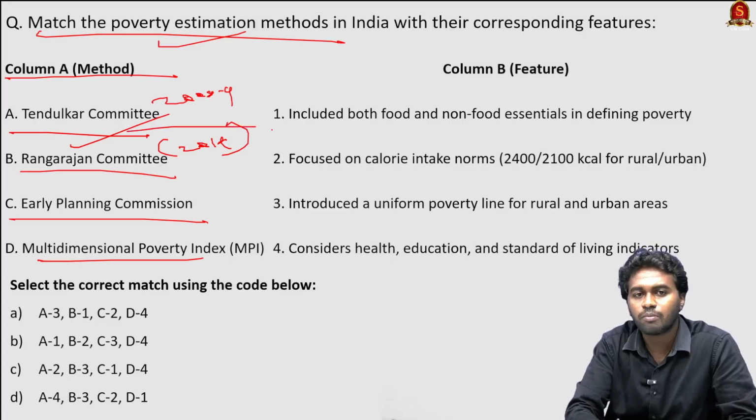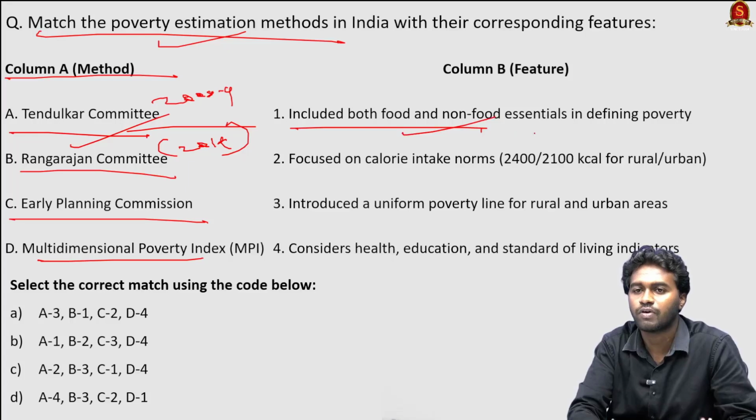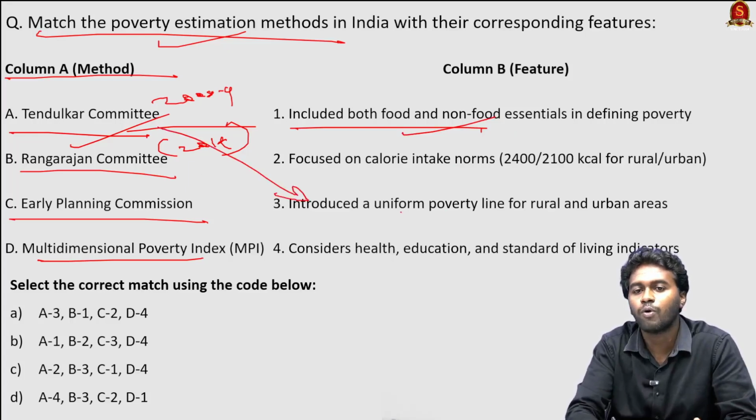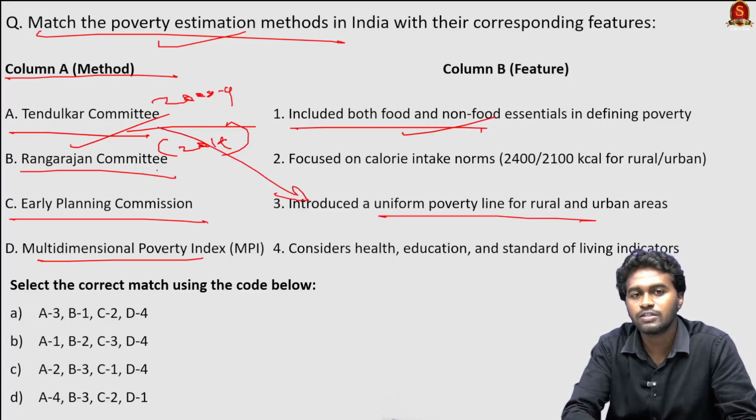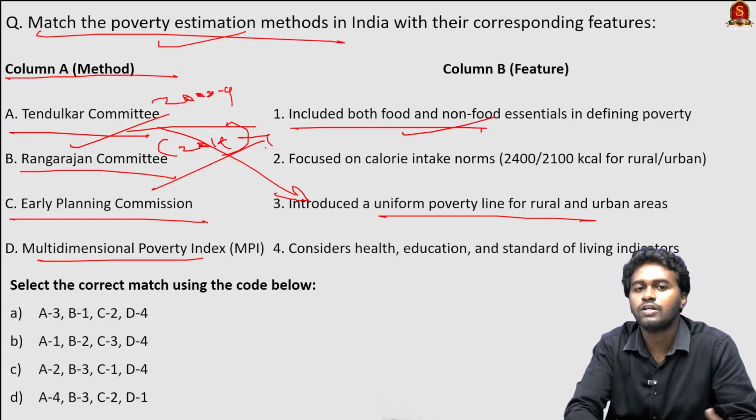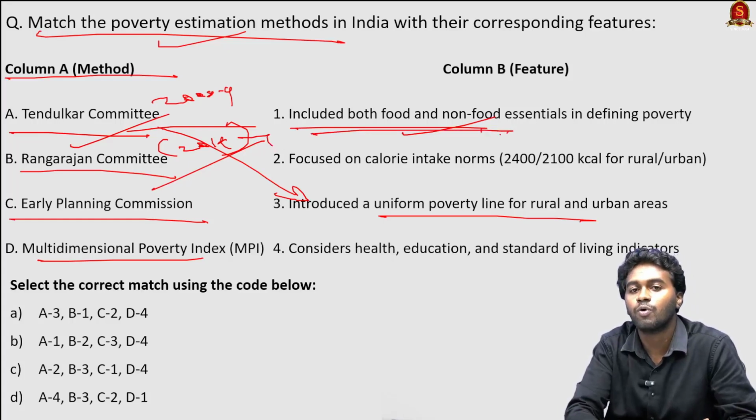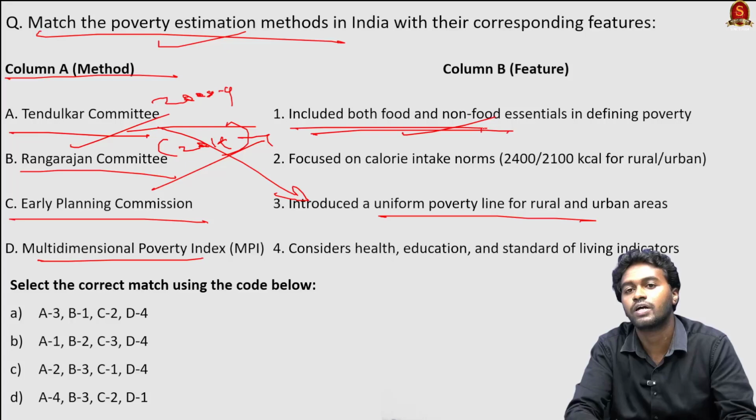The Tendulkar committee included both food and non-food essentials in defining poverty. No, the Tendulkar committee actually recommended a uniform poverty line for rural and urban areas. And the Rangarajan committee recommended inclusion of both food and non-food essentials in defining poverty.